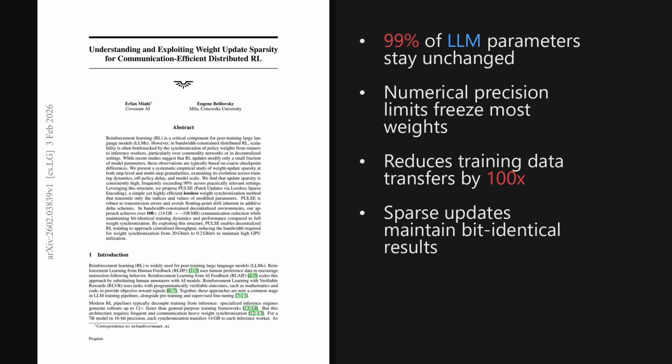Wrapping up, two takeaways stand out. First, the interaction between BF16 precision and standard optimizers naturally freezes 99% of model weights during reinforcement learning. Second, exploiting this sparsity allows for a 100-fold reduction in bandwidth, enabling decentralized training on commodity networks without losing accuracy.